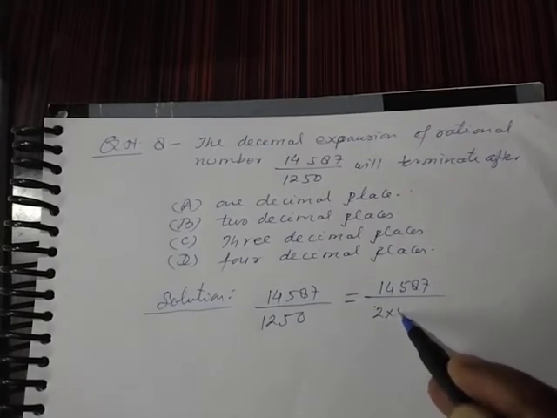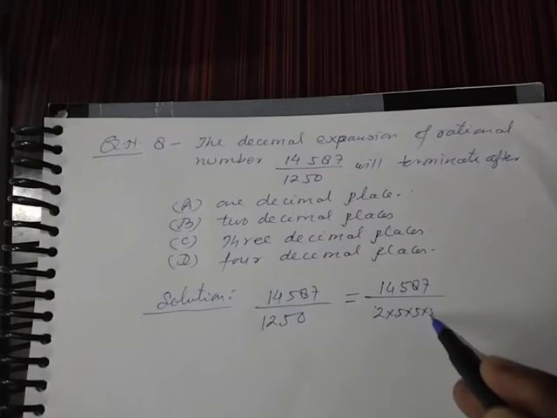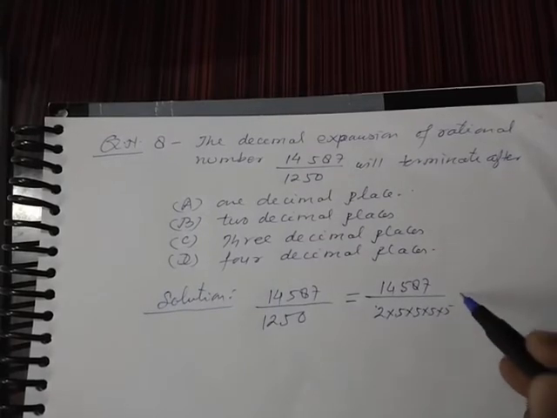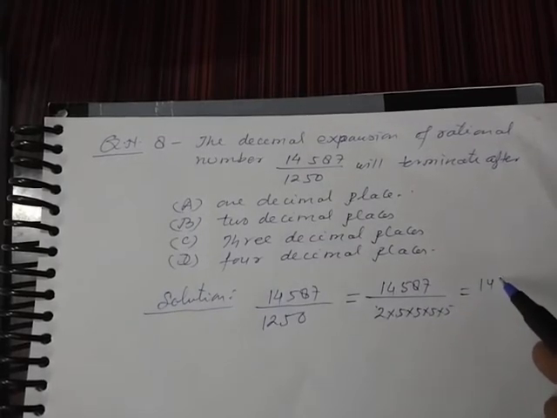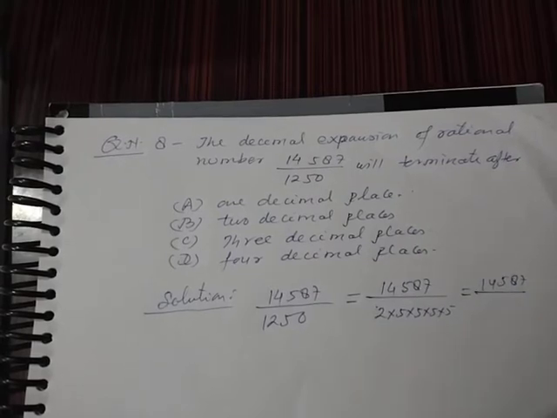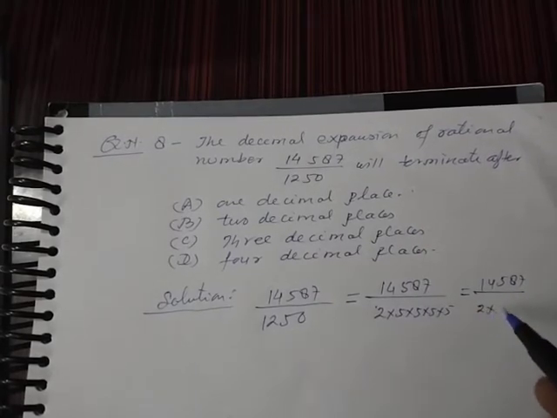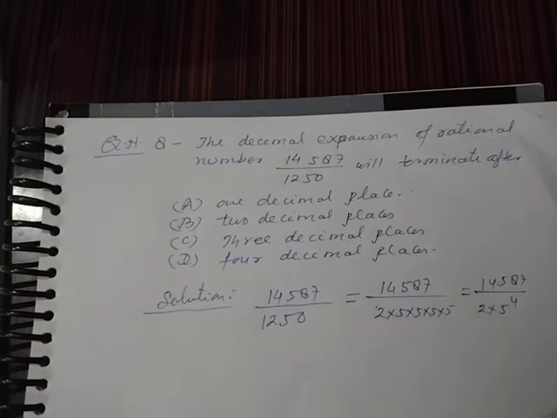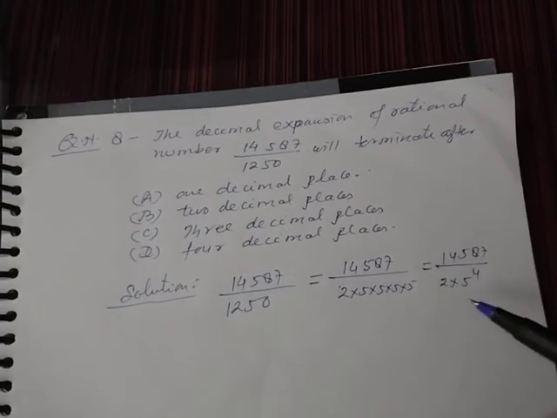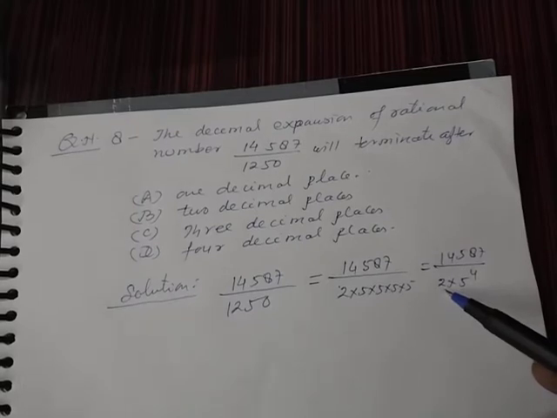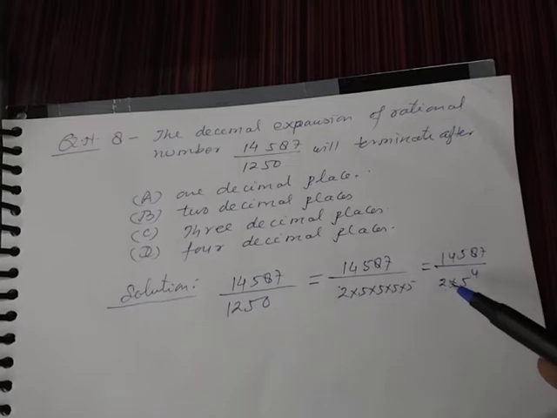2 into 5 into 5 into 5 into 5. 14587 upon, you can write 2 into 5 to the power 4. Now student, to make it 2 to the power 5, you make 2 as 2 to the power 5.